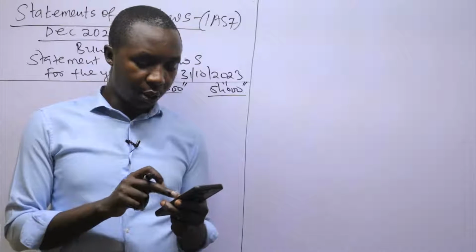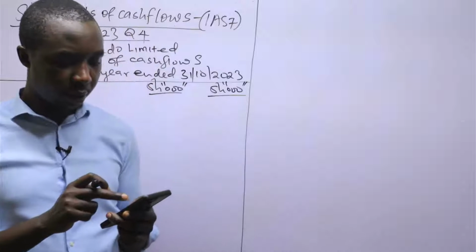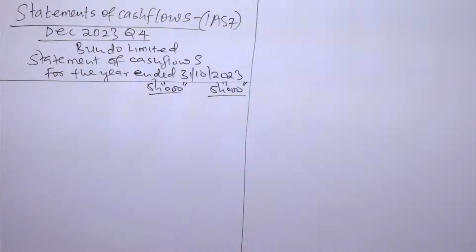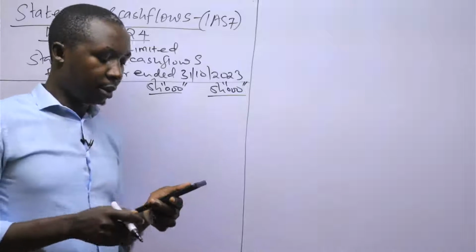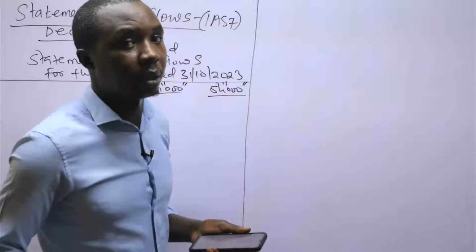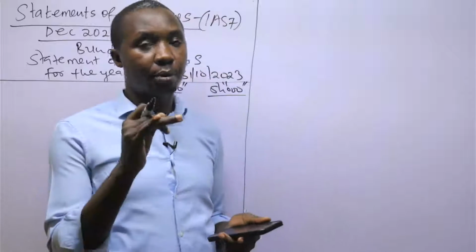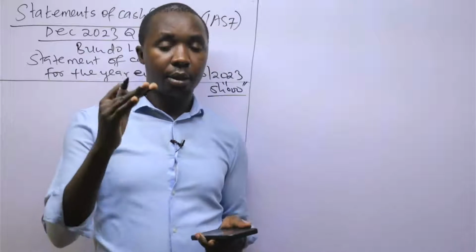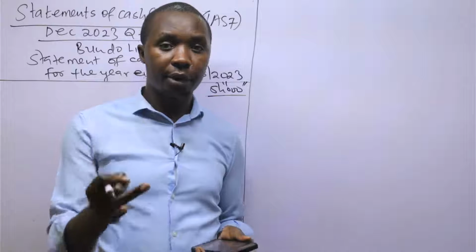Now we can go direct to the presentation of the statement of cash flows using the indirect method. Remember that when doing the cash flow statement, you present it based on three parts: operating activities, investing, and financing.